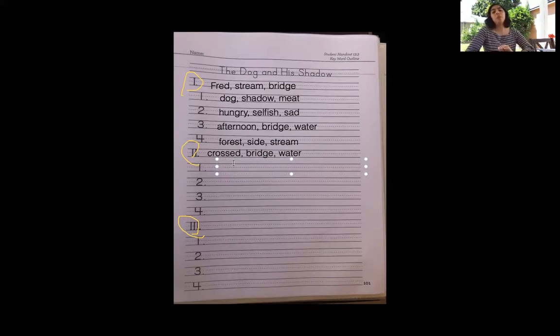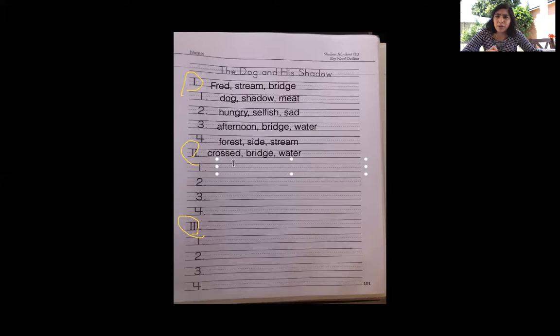Good. Now, if you need more time to write this down, totally fine. Just put pause. Okay? And then when you finish writing them down, you can continue by putting play. So put pause right now if you need more help or more time to write things down. Okay? So I'm going to continue.